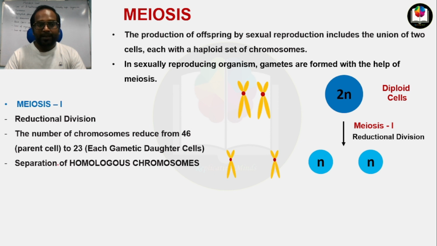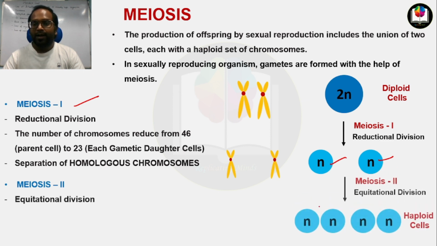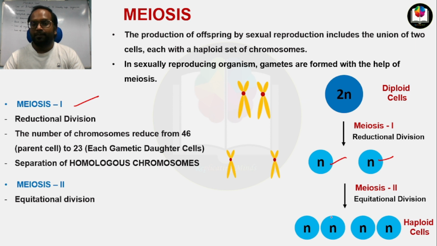Separation of homologous chromosomes occurs in meiosis 1. I told you. Now when meiosis 2 takes place, what will happen? These daughter cells will be further divided into two daughter cells, and this will be an equational division.